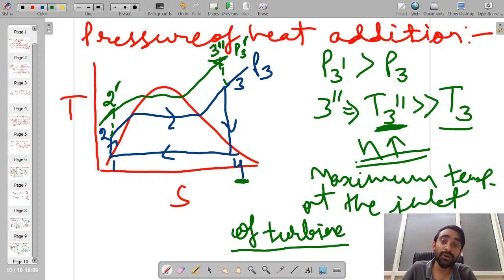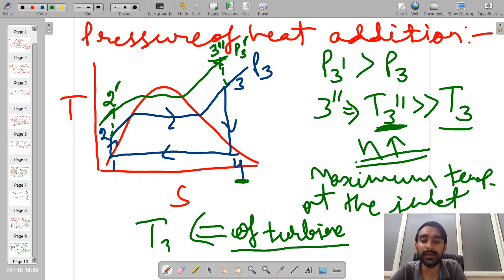So if we have to apply the cycle for practical scenarios, the maximum temperature at the inlet of turbine has to be limited by the metallurgical limits of the materials used for fabricating the boiler tubes as well as the turbine blades. So now we have a certain limit for the maximum value of temperature. Let us consider that the maximum limit is identical to T3. Say this T3 is coming from our metallurgical limits.